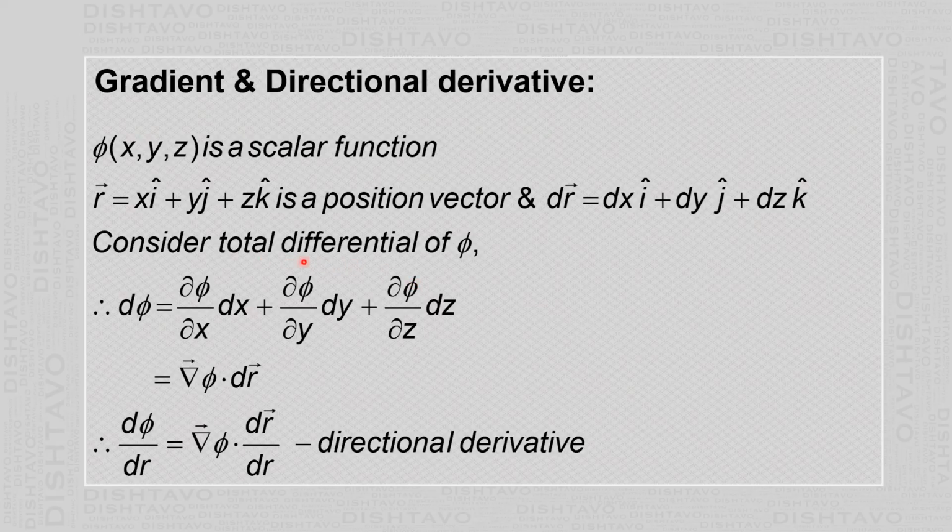Basically, the total differential is used when x, y and z change by a small amount, to find how much the whole function will change.